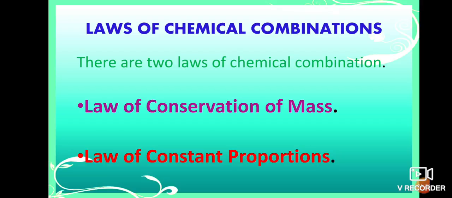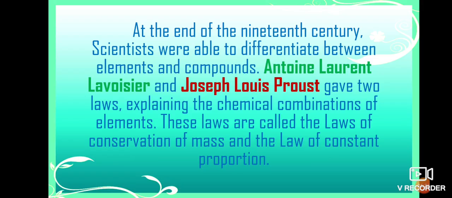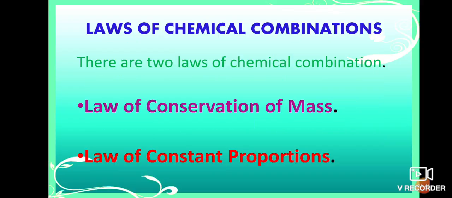Two laws are there: law of conservation of mass and law of constant proportion. These are the two laws given by our scientists. Who are they? Antoine Laurent Lavoisier and Joseph Louis Proust. They have given these laws. Okay, now let us know one by one deeply.